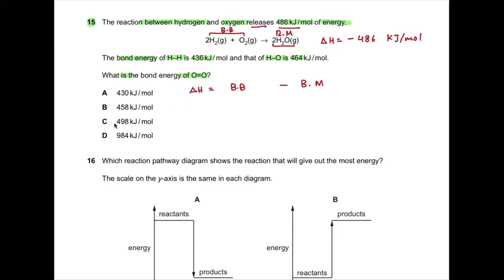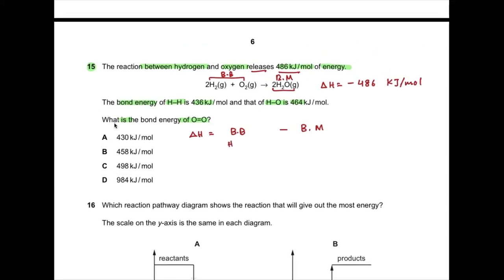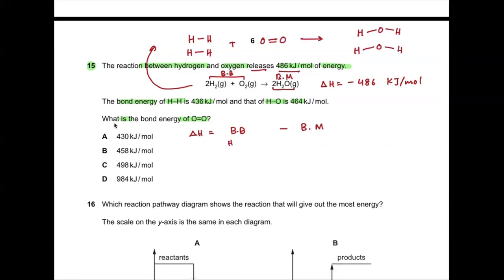Which bond is broken? It's H2. If I draw the structure, H2 means there are two hydrogen bonds, plus one O2, so there is one oxygen double bond, plus H2O, so HOH and HOH. So the bonds broken are two hydrogen bonds.